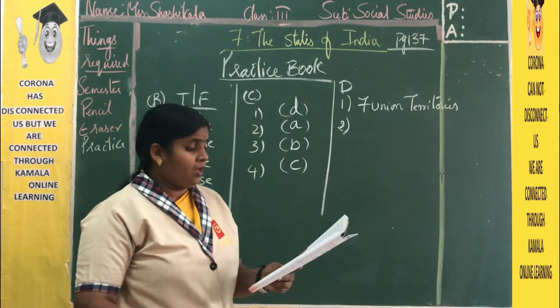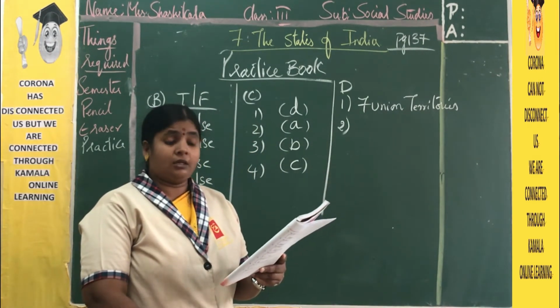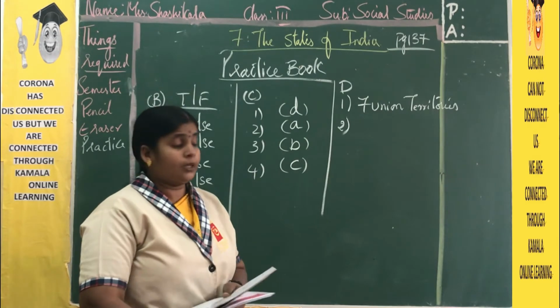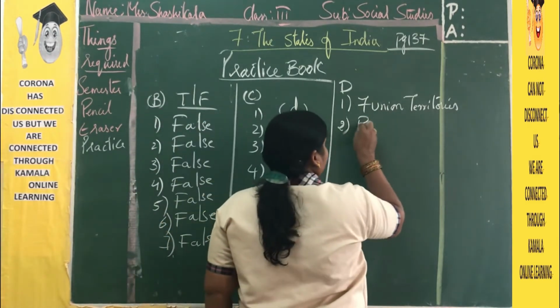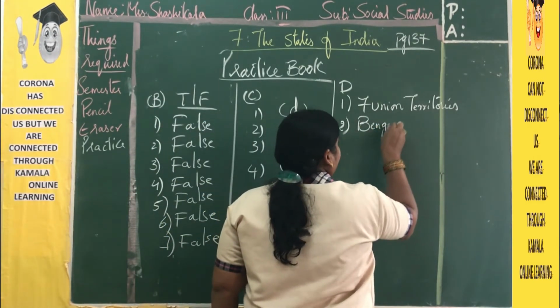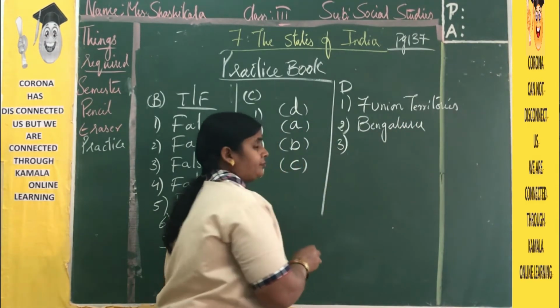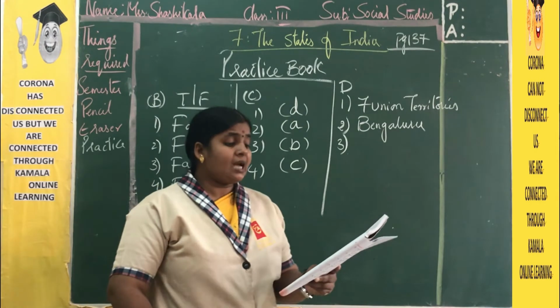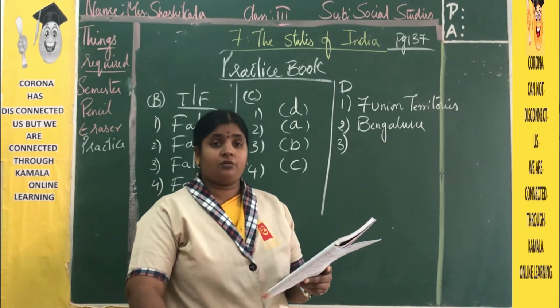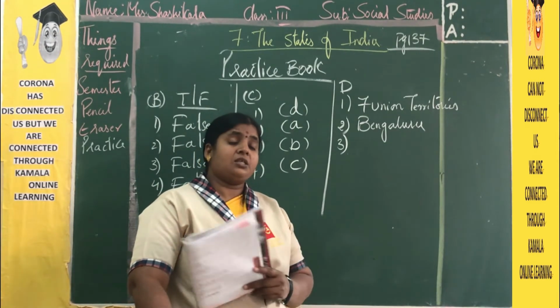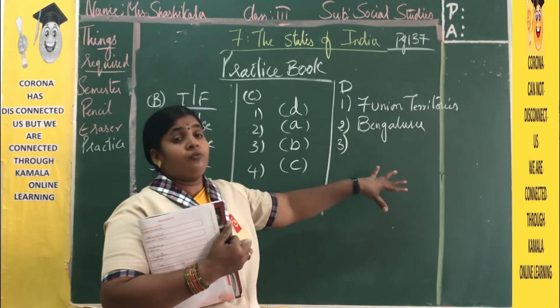And the second one. What is the capital of Karnataka? Karnataka's capital is Bengaluru. What is the capital of Madhya Pradesh? Right, Madhya Pradesh is completely located in the central part of India.